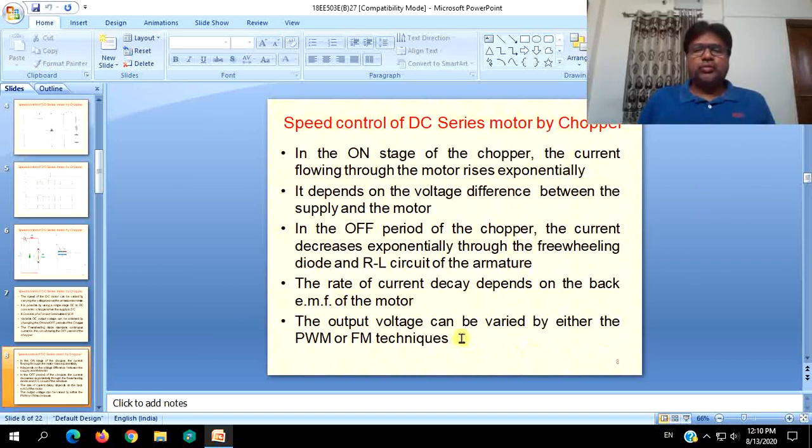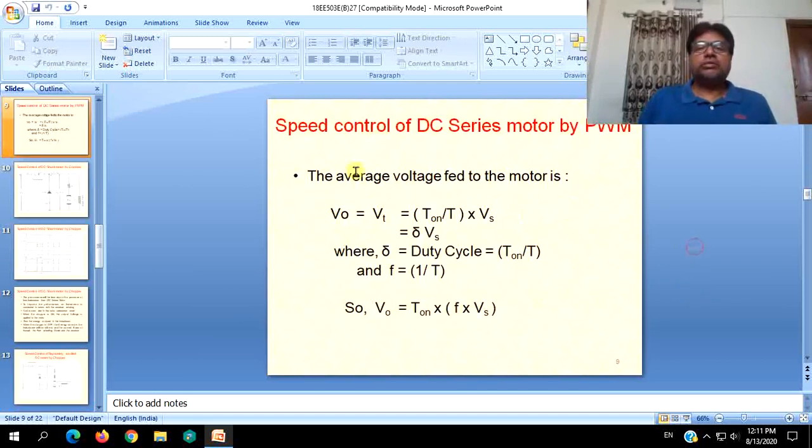So the output voltage can be varied by either the PWM or FM techniques. Output voltage of chopper, which will be entering the actual armature. Speed control by PWM, where we will be changing T on, turn on. The average voltage fed to the motor is V0 is equal to Vt, or thyristor voltage, is equal to T on by T, or turn on time by total time period, that is T on plus T off.